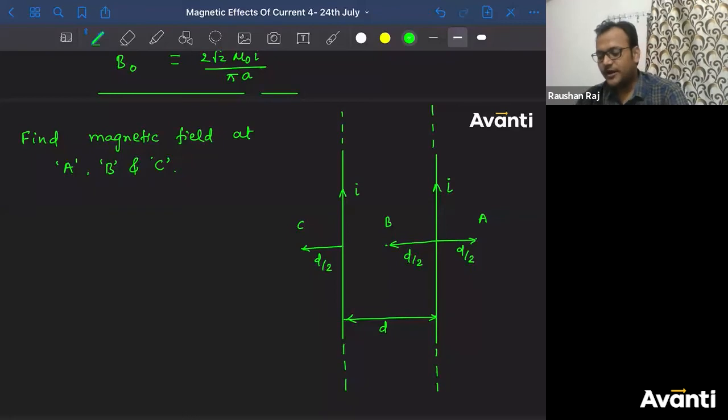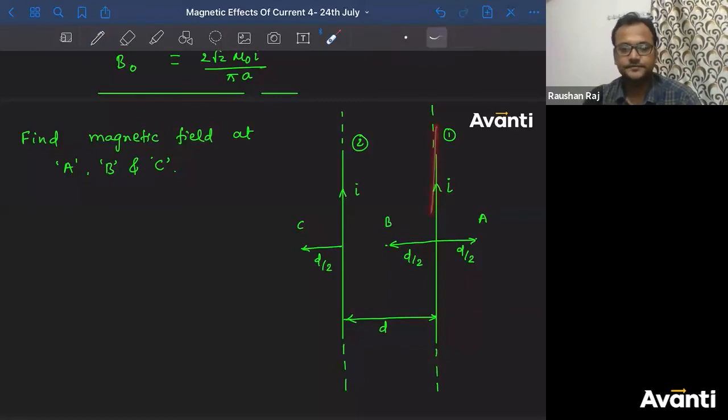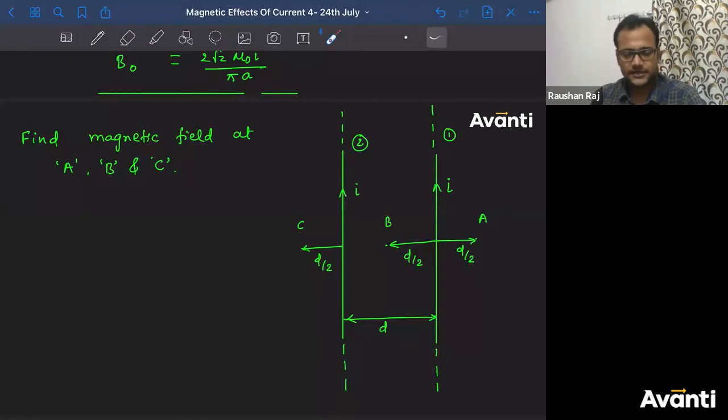Tell me, at point A what will be the direction of magnetic field? If I call this the first wire, and this the second wire, what will be the direction of magnetic field because of the first wire? Put the thumb and curl, what do you get? Into the plane. Because of the second wire also, into the plane.